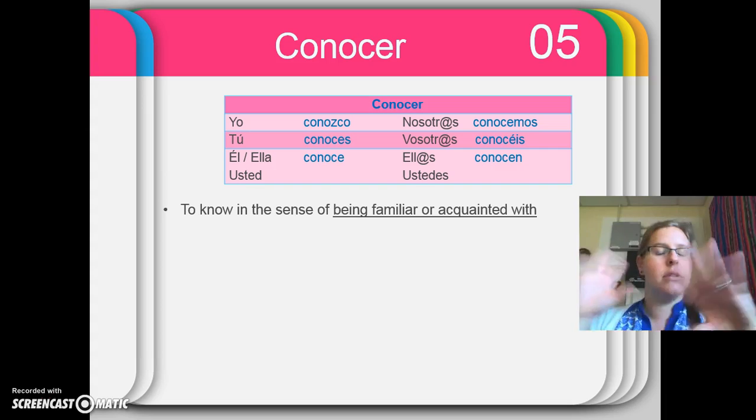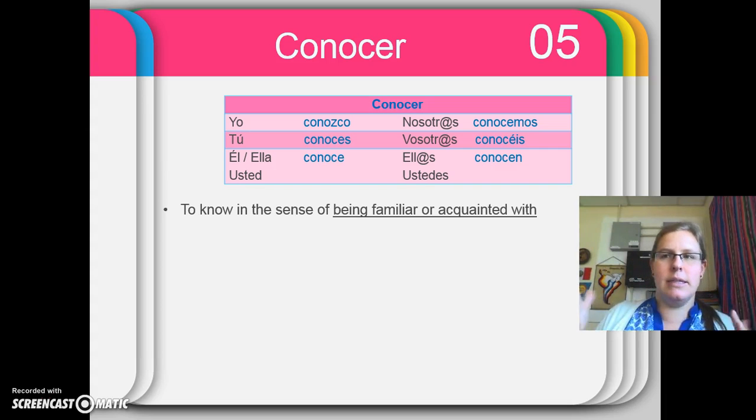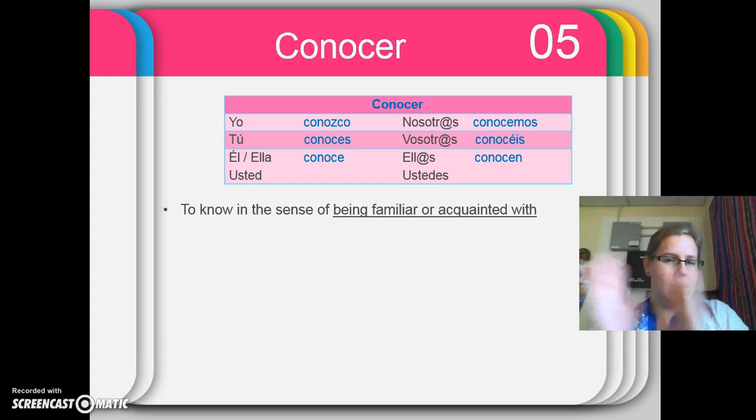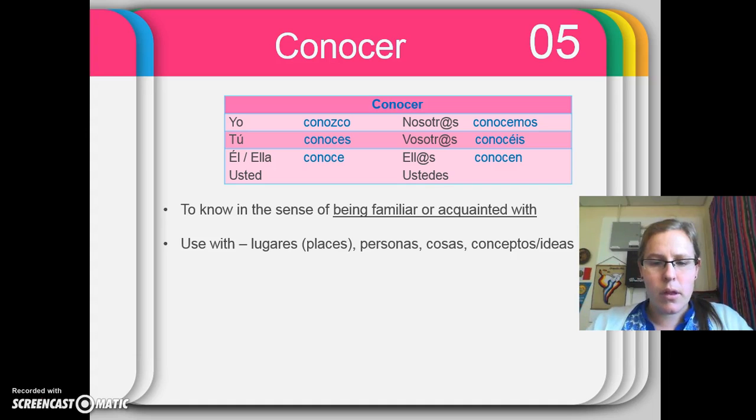So saber versus conocer can get a little bit tricky because it's not always in our mind this or that. Sometimes it's a little bit intermediate. And here's what I mean by that. We're going to use this with places, people, personas, cosas, things, conceptos, o ideas. If you are acquainted with something, or have heard of something, or have been to something, or have seen something, that is all about being familiar with. And that is all conocer.